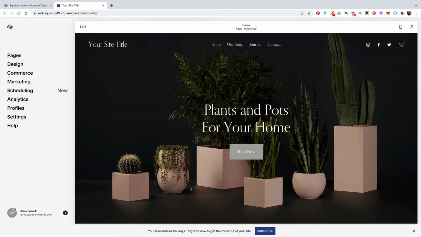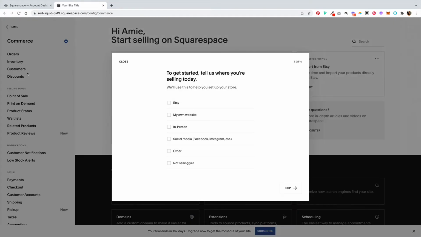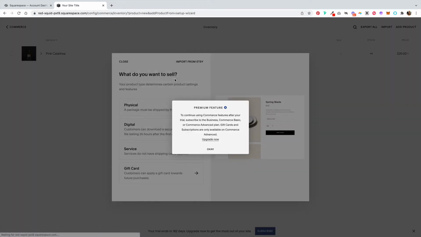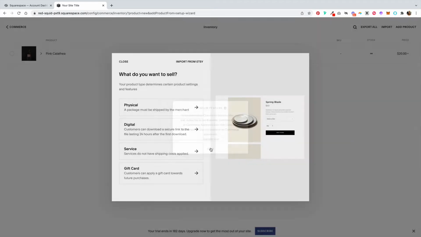From here, we're going to jump right into commerce. And if you're just getting started for the first time, on your commerce template, you'll get this pop-up. I'm going to hit close, and Squarespace has this setup guide that you can walk through that you'll have to do if you want to start selling. So the first thing I would do is add your products for sale. And this is a premium feature, so you'll have to upgrade at some point if you want to go live with us. Here is where you can select what you want to sell.